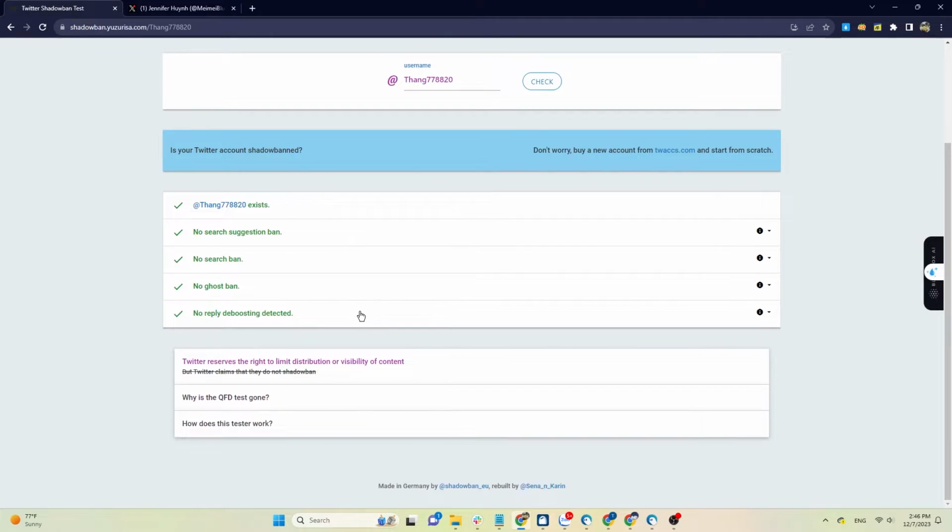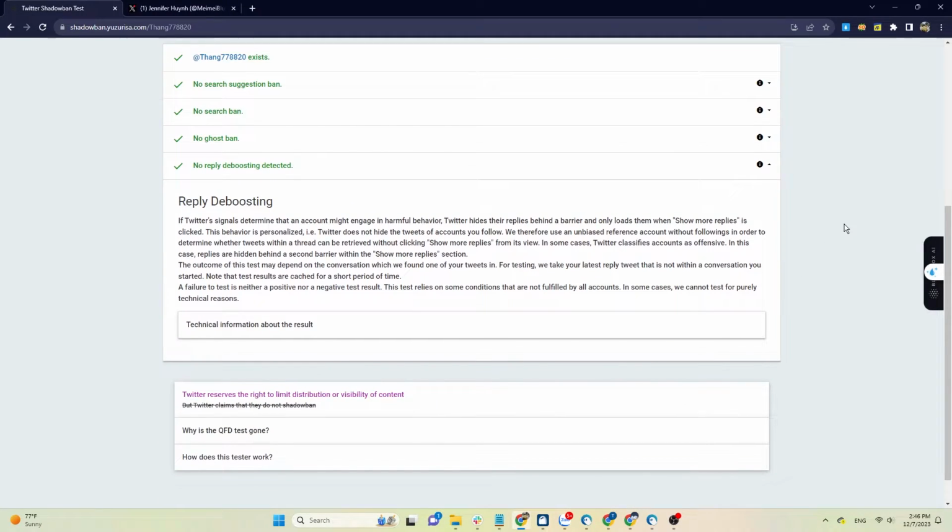The last one is reply deboosting. With this ban, X hides all your replies. Other people need to click show more to see the reply. Unlike normal, where it will be displayed immediately.